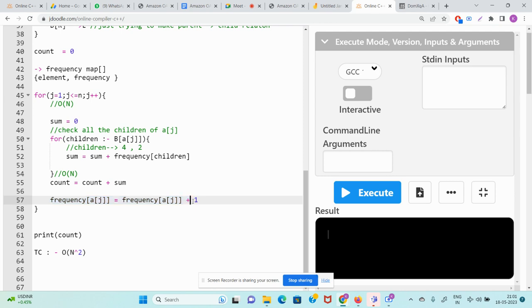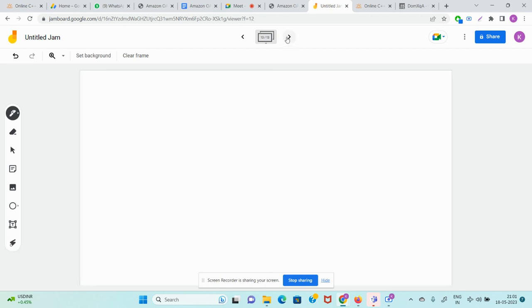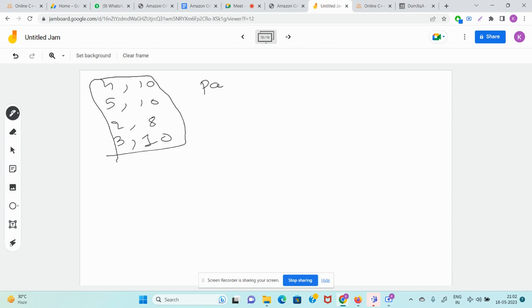So now I will explain with one more example. Now Ekta will answer me. So Ekta, we have this 4 comma 10 and we have this 5 comma 10. Also we have this 2 comma 8 and we have this 3 comma 8. So first I create a parent map. In the parent map I store the parent of everyone.